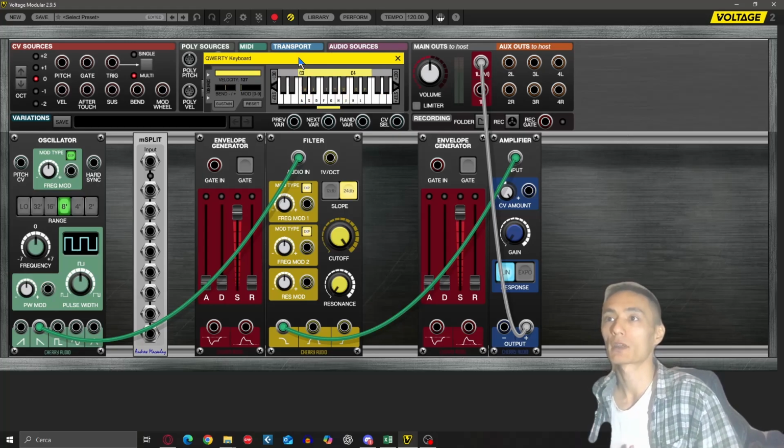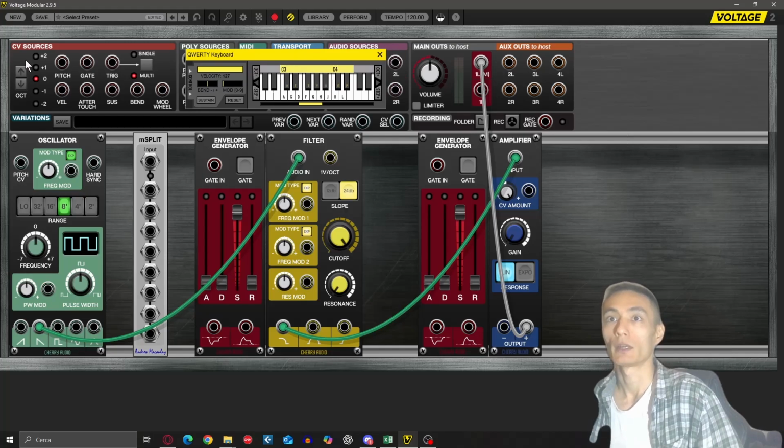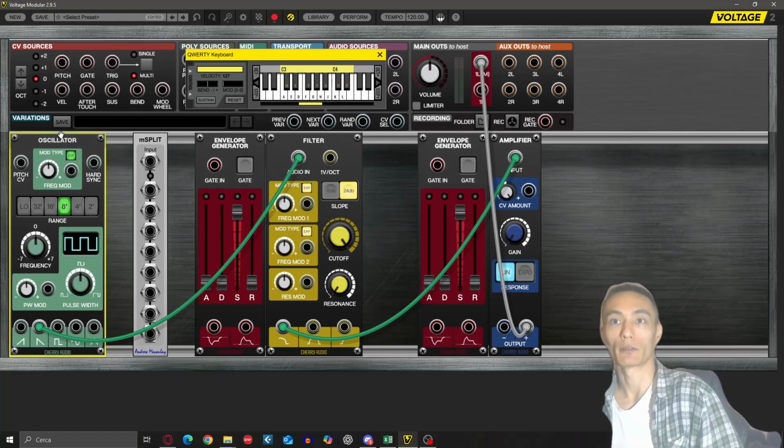So the keyboard module is this panel here, the CV sources. These are all signals generated by the keyboard. We only care about these two, the pitch and the gate. Long story short, the pitch is for the tuning of the oscillator. I'll explain it in a future lesson in detail. And the gate signal is simply a switch on off.